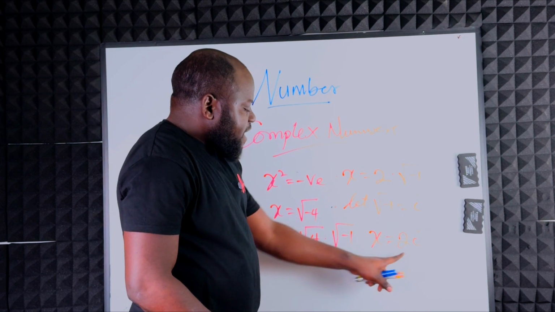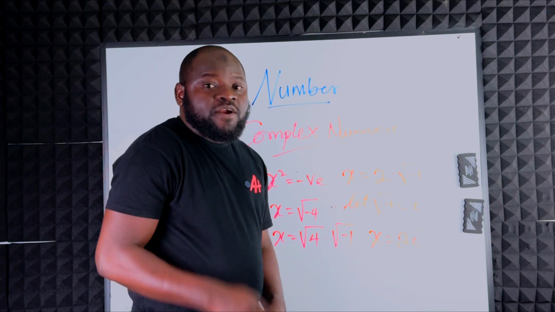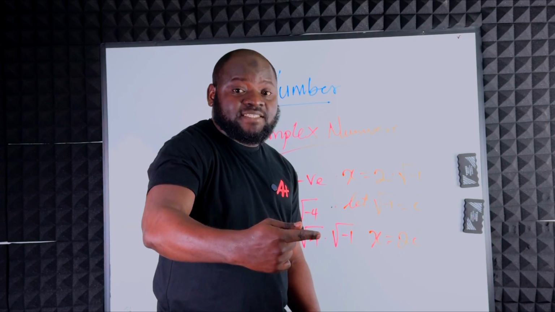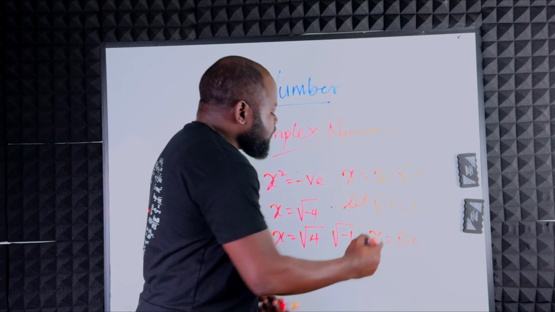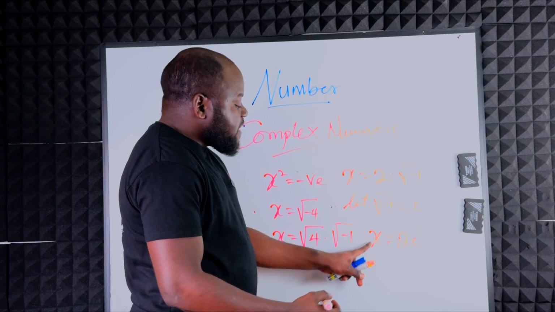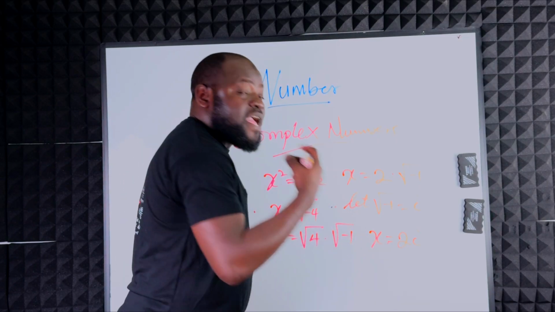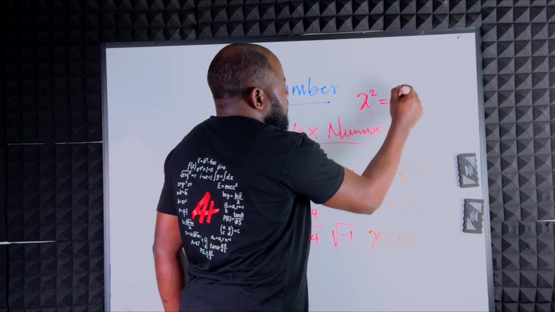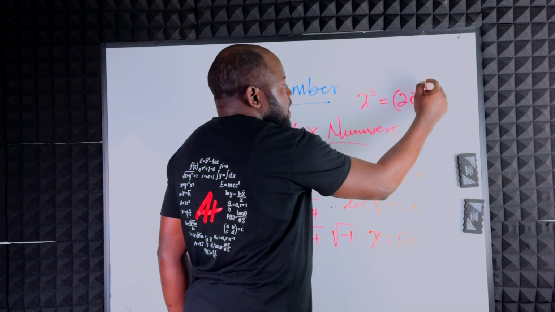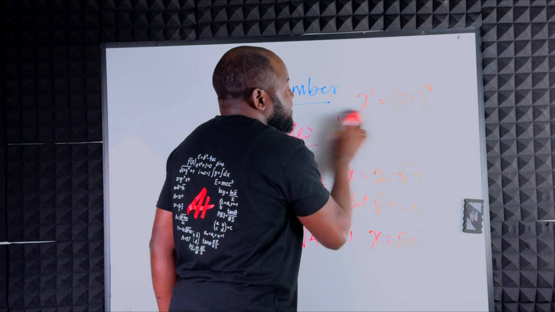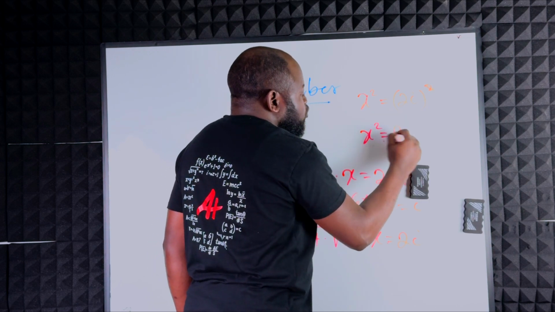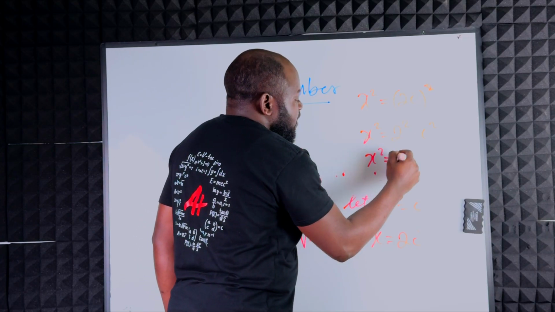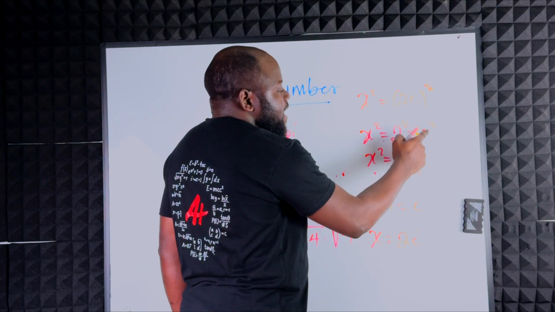Now, let's say I square both sides. Remember the definition of complex number. We say any number whose square gives us a negative is said to be a complex number. So for x to be a complex number, if we square both sides, are we going to have a negative result? Let's check. So x squared is equal to (2i) squared. What does this mean? This simply means that x squared is equal to 2 squared multiplied by i squared. So x squared equals 4 multiplied by i squared.